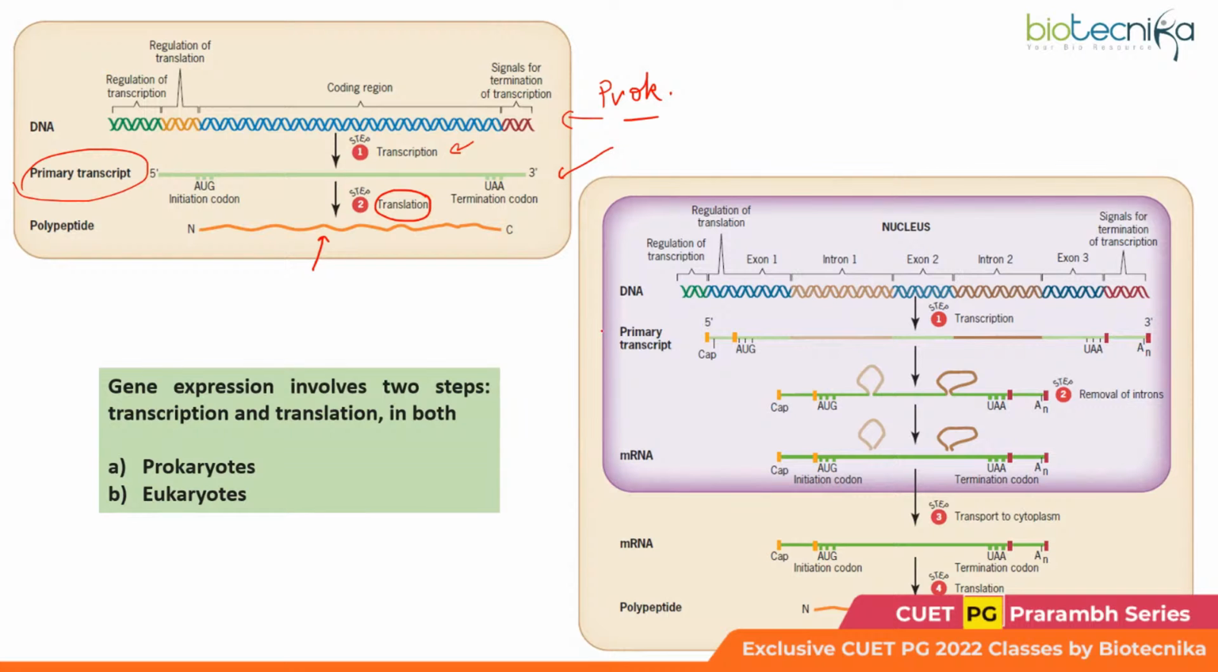However, in case of eukaryotes, the transcription occurs in the nucleus. So the RNA that is being synthesized in the nucleus has to travel out of the nucleus to reach the cytoplasm for undergoing translation. So there it needs to be modified. Okay, it needs to be processed. So that is known as processing, RNA processing.